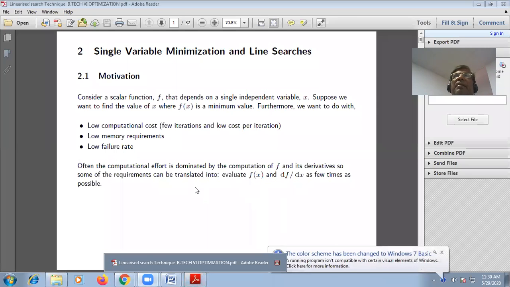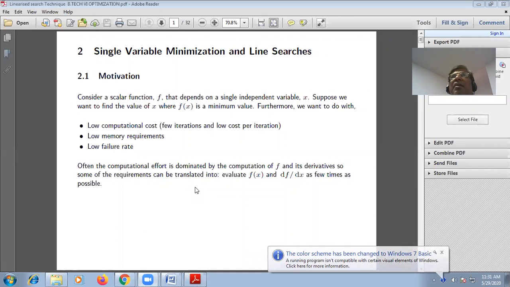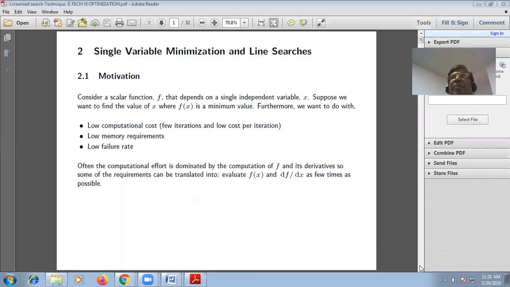So, I am sharing here a literature for you. This is single variable minimization and line search. This is the meaning of your topic.